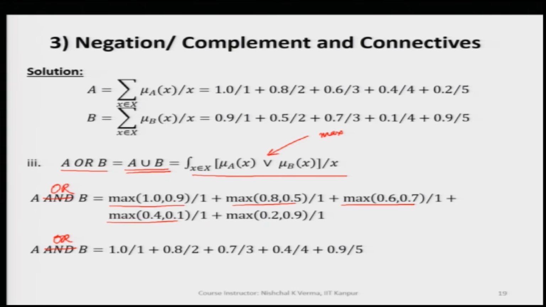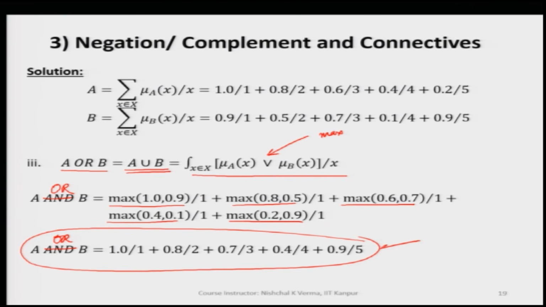So, the new fuzzy set which comes after connecting A and B by OR, OR is the connective.